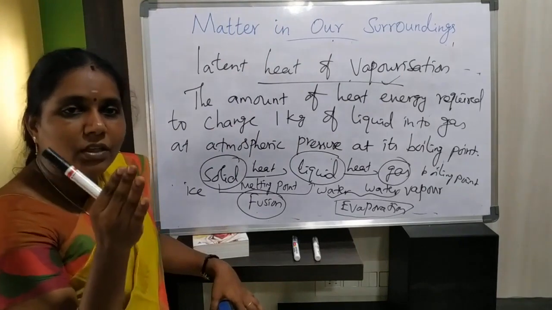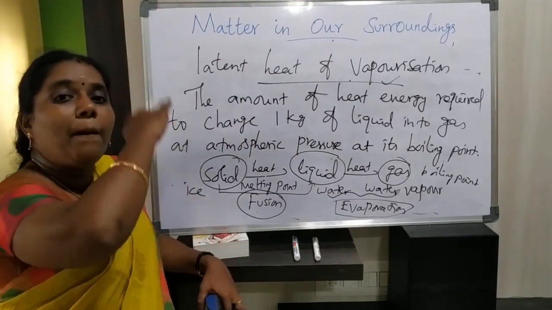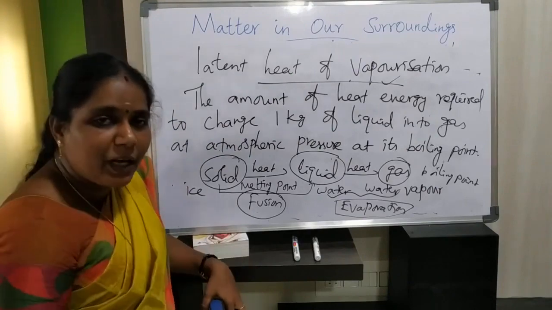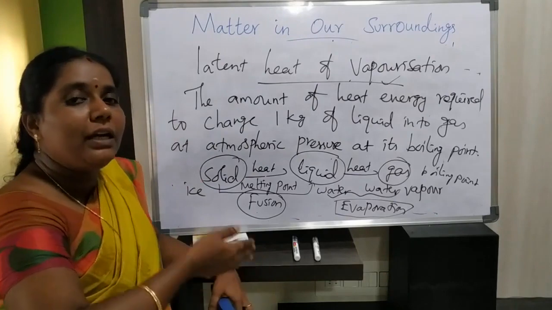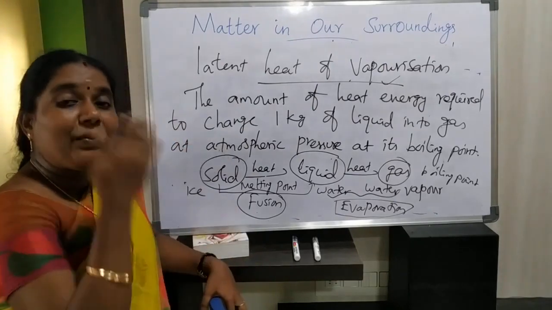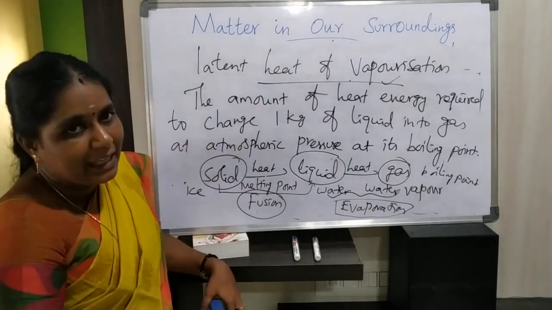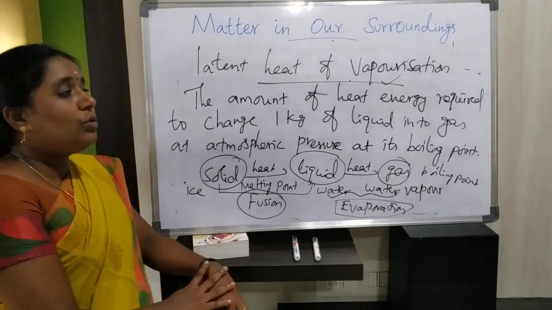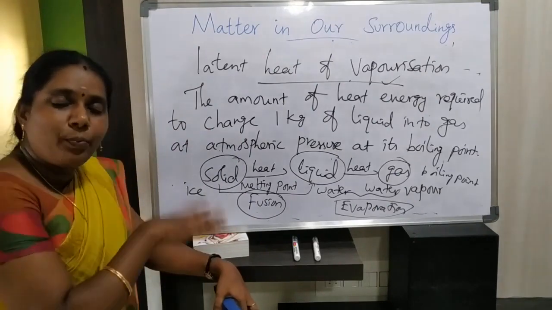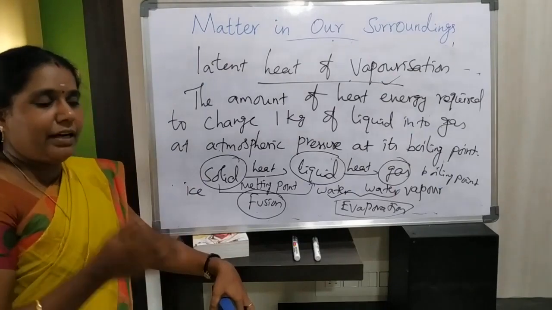The temperature at which a solid melts at atmospheric pressure is called the melting point. And what is boiling point? The temperature at which a liquid starts to boil to become gas at atmospheric pressure is called the boiling point. As I said, evaporation and boiling are different phenomena; we will discuss that in our next class.